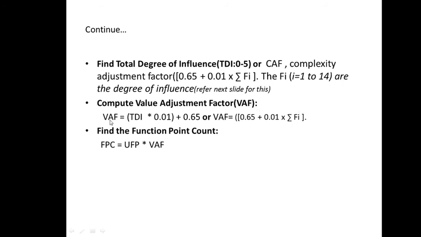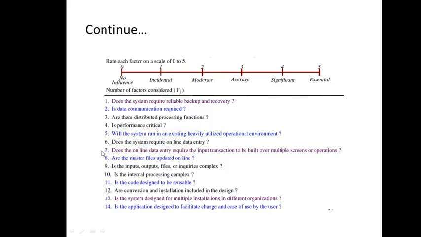And once you have calculated this VAF, finally calculate the function point count by multiplying the unadjusted function point and the value adjustment factor. So you will get this final value, the size. This is representing the size actually, right?